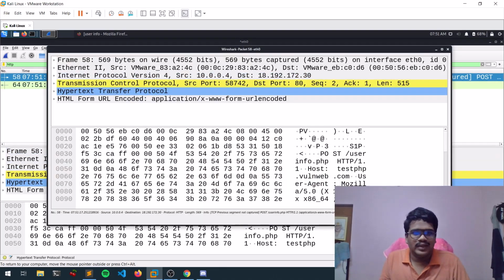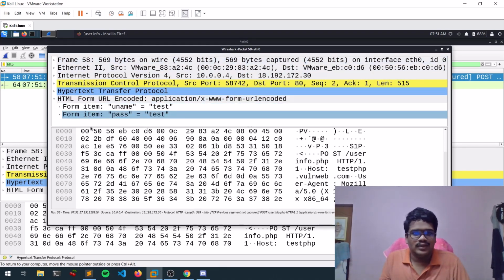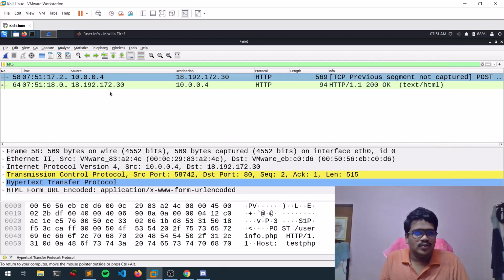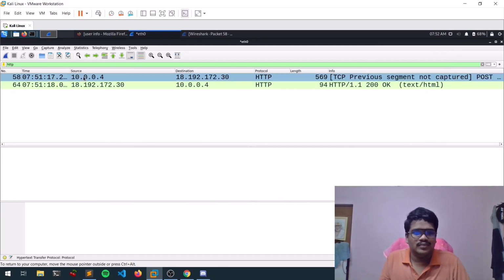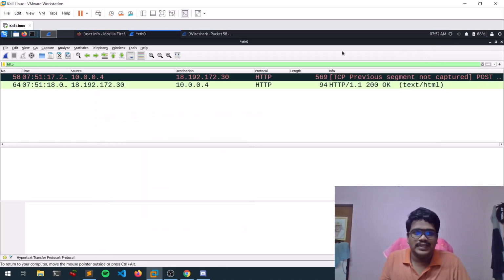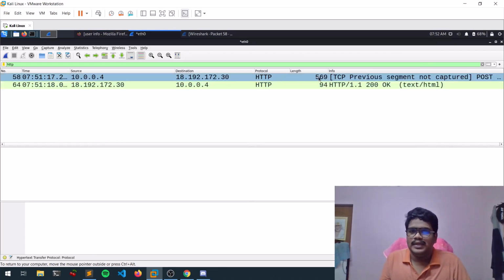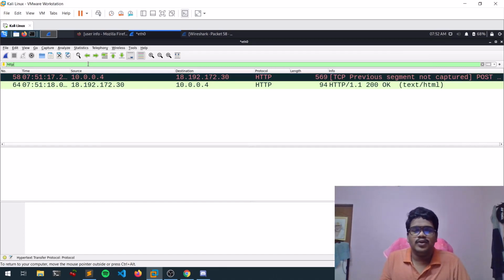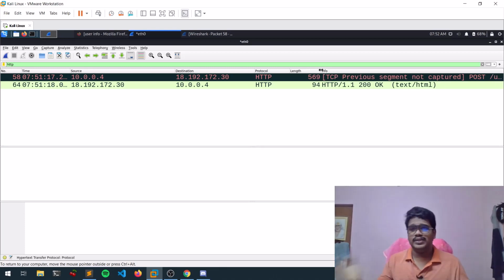Or you can simply double click and you can see some things like that. So you can see some source and destination. This is the IP address of our testphp.oneweb.com website. The protocol is HTTP, length and stuff. So guys, whenever you are working on login pages, the data is sent with the help of POST. POST is nothing but we are sending the data to the server. GET is nothing but we are acquiring the data from the server.